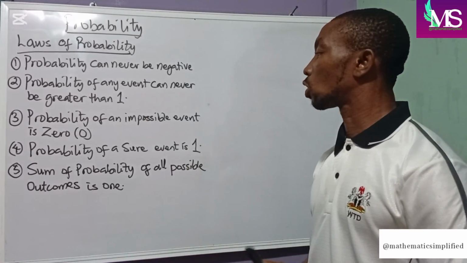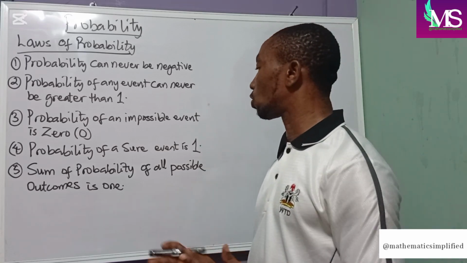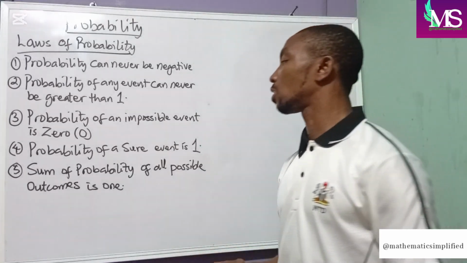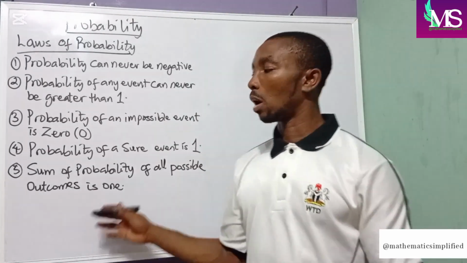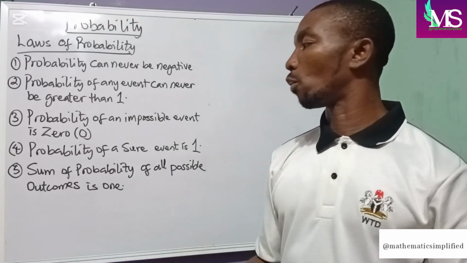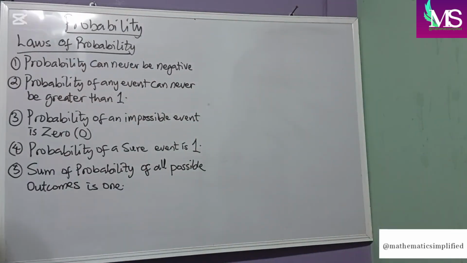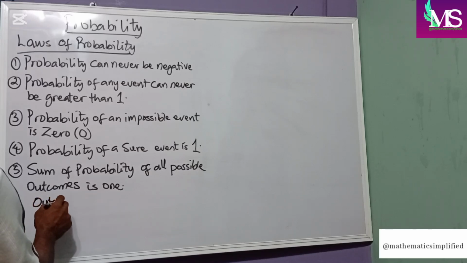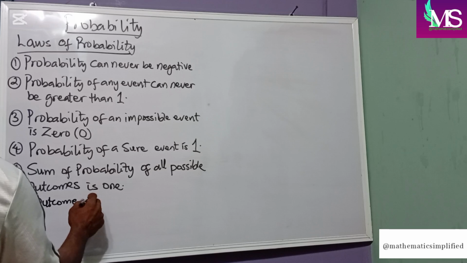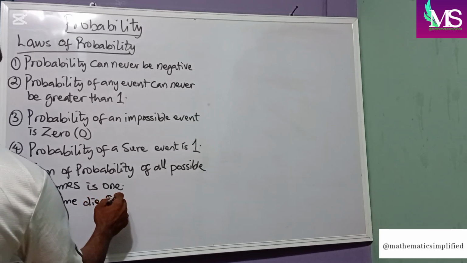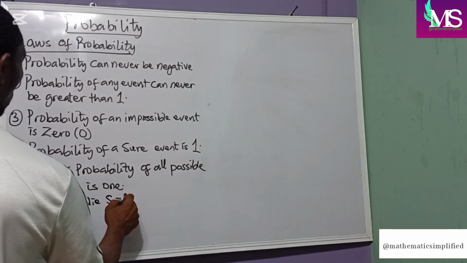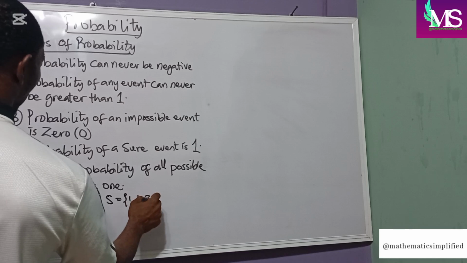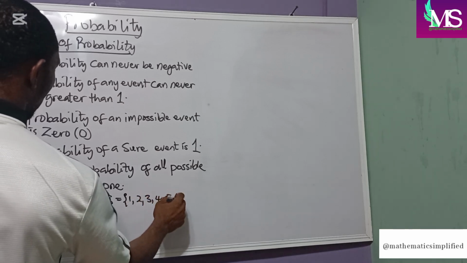Now, the sum of probabilities of all possible outcomes is equal to 1. What does this mean? We look at our possible outcomes for a single die. We have a sample space of 1, 2, 3, 4, 5, 6.